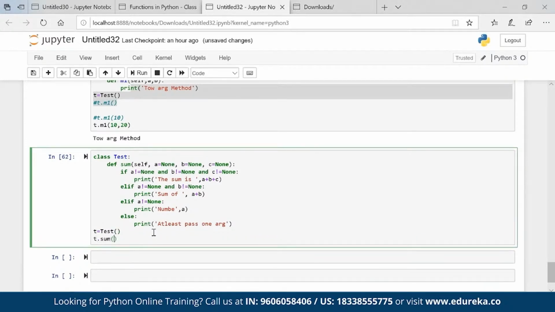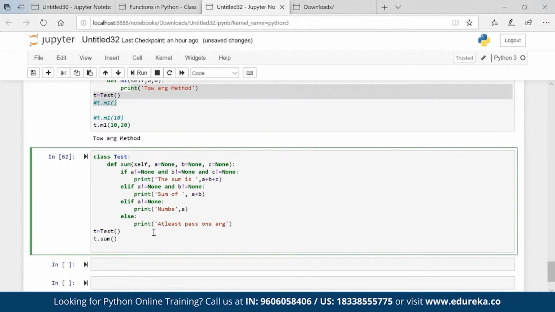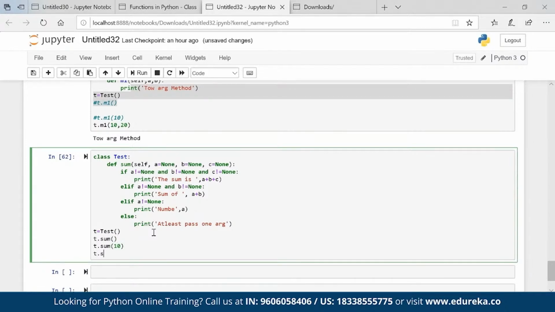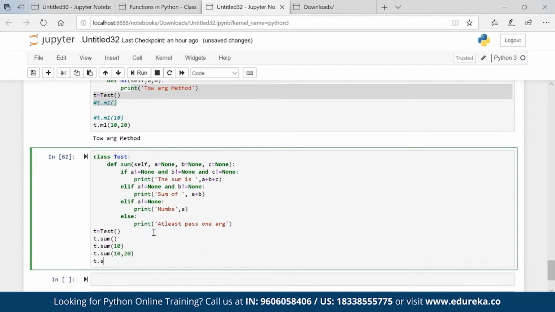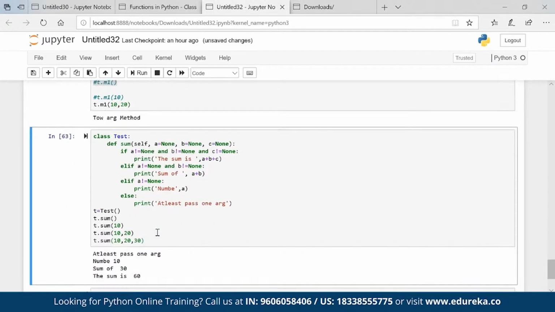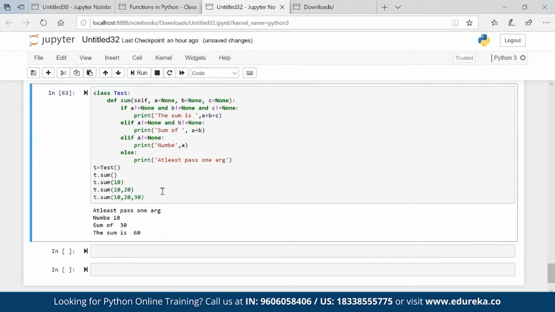T dot sum, what will happen? What will be the output, do you think? T dot sum 10, what will happen? T dot sum 10 comma 20, what will happen? And t dot sum 10 comma 20 comma 30, what will happen? You can see that the values are perfectly coming in. But this is a